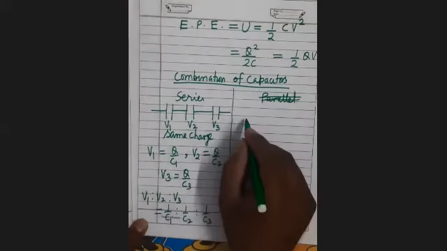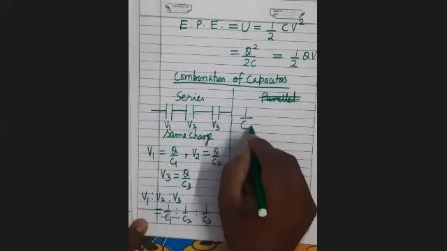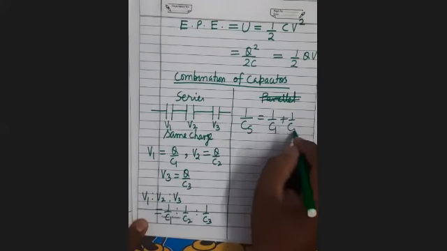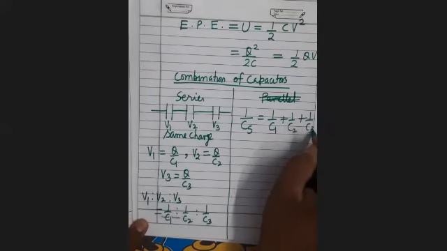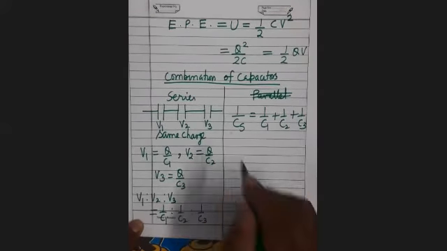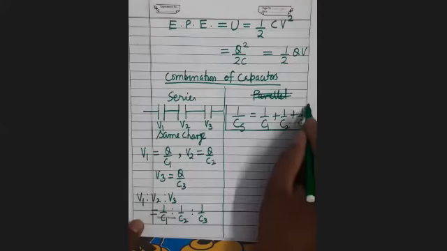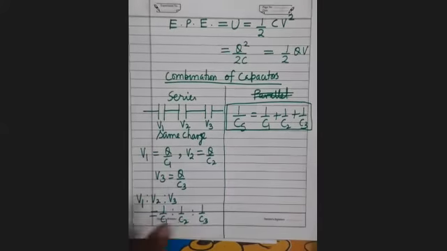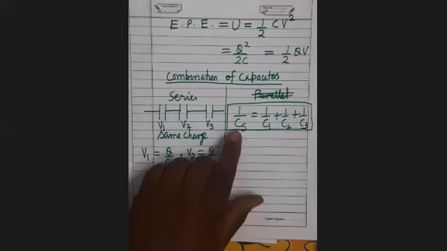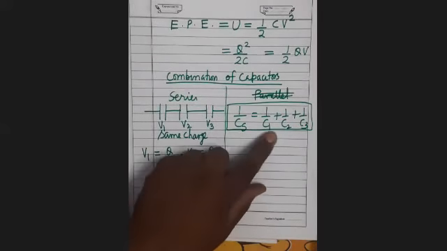See here, 1/CS will be equal to 1/C1 plus 1/C2 plus 1/C3. If there are three capacitors connected in series, what will be their equivalent, total, or net capacitance? It is given by this formula.